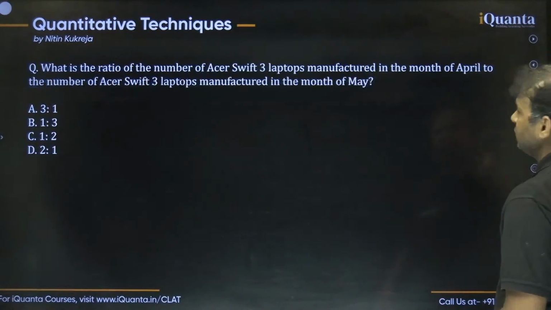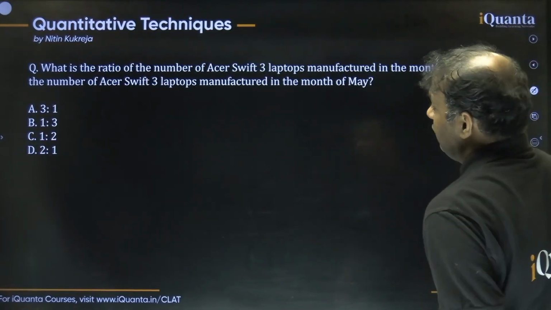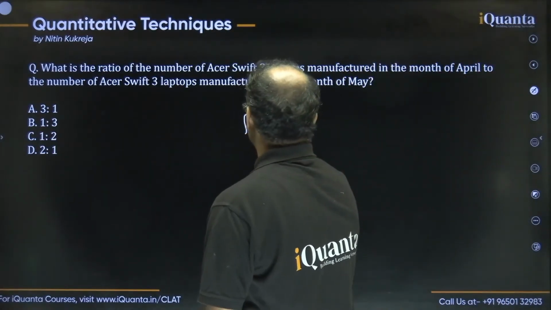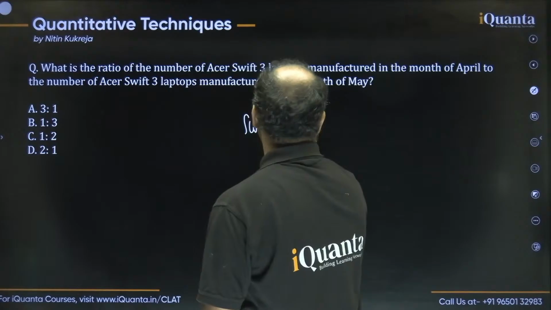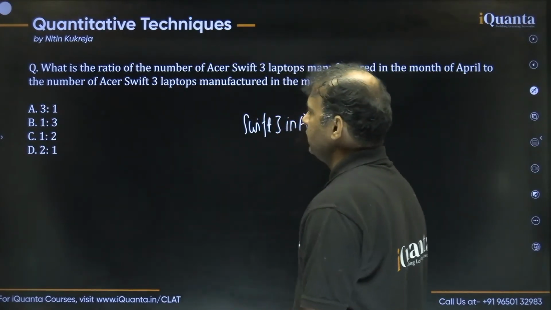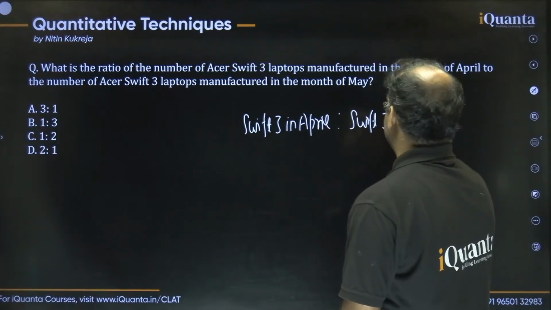Moving further, the next question in front of us is this, right? It says to find the ratio of the number of Acer Shift 3 laptops in April, okay, let me write this, to Shift 3 laptops in the month of May.